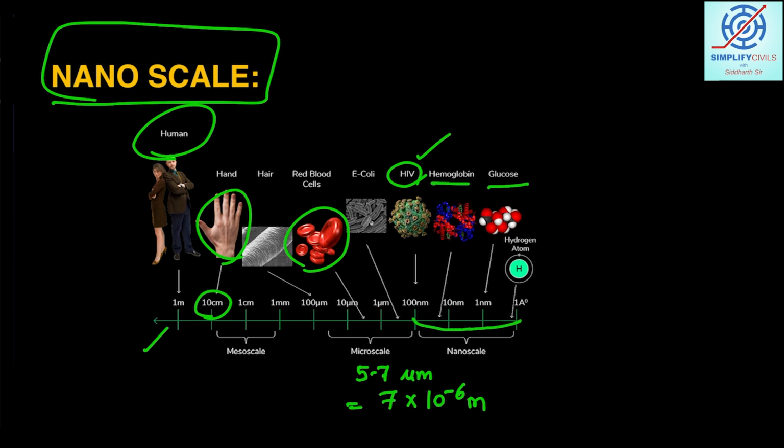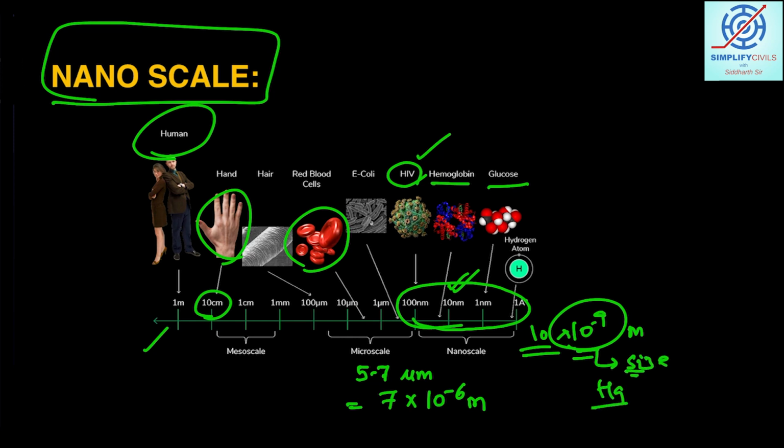Here we are talking about the nano level, where 10 to the power minus 9 meter, into 10, is the size of a hemoglobin molecule. And you see, a hydrogen atom is much smaller, and here it is written 1 Å.